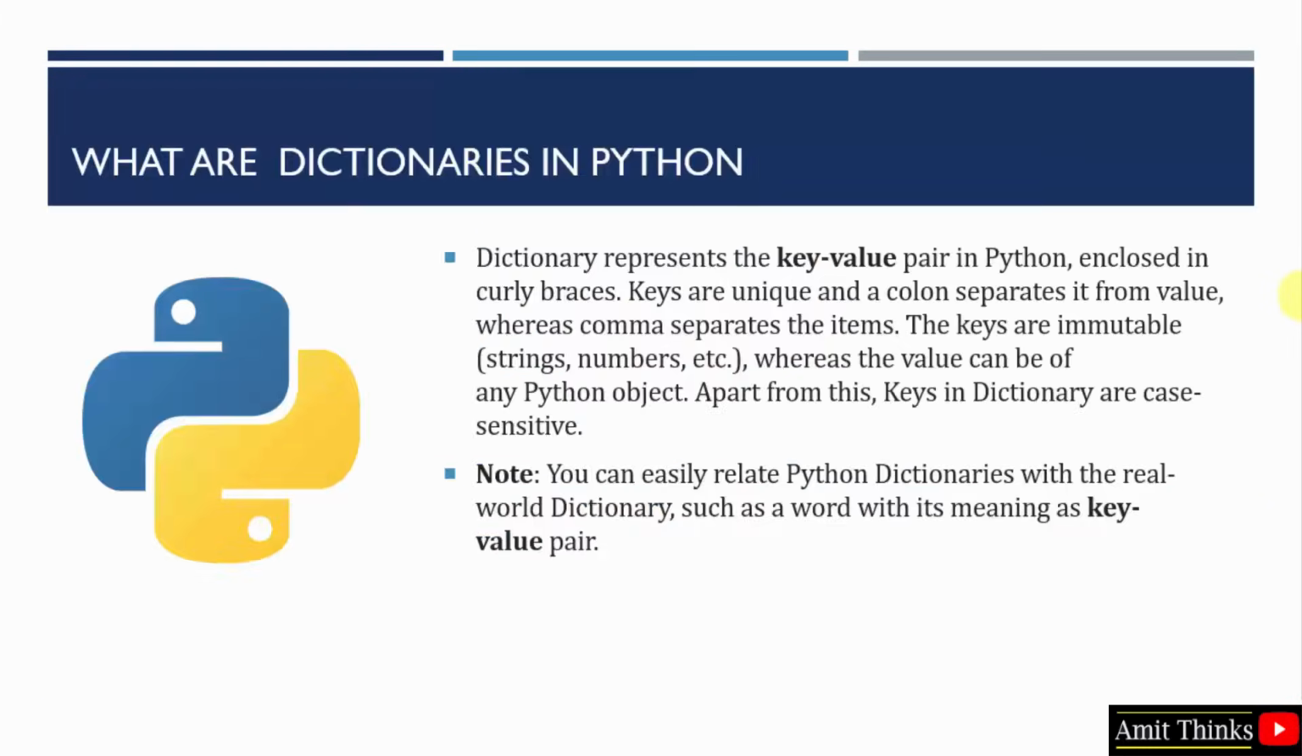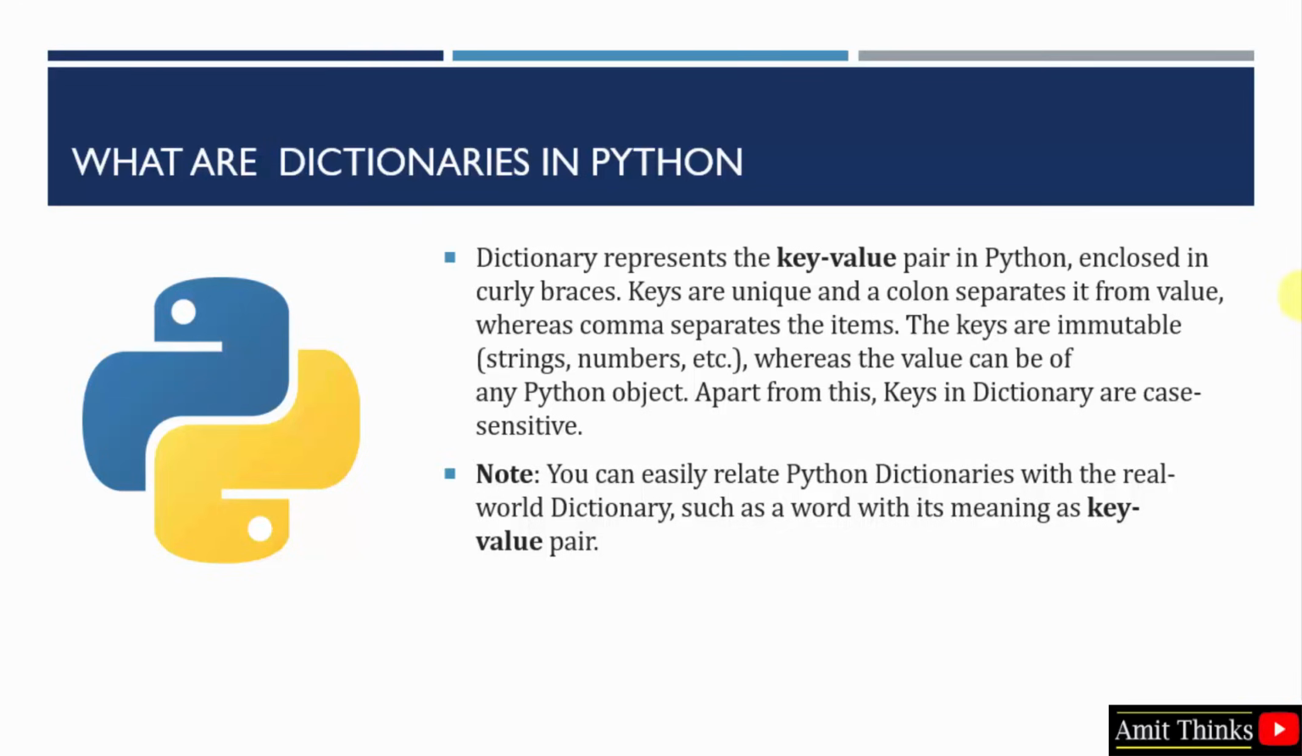Let's begin. A dictionary represents key-value pairs in Python, enclosed in curly braces. You can relate a dictionary with the real-world example of dictionaries, wherein you find words so that you can get their meaning. So words and meaning pairs are like key-value pairs. This is how a dictionary in Python works.